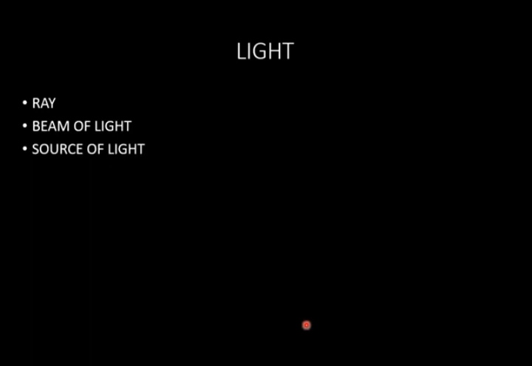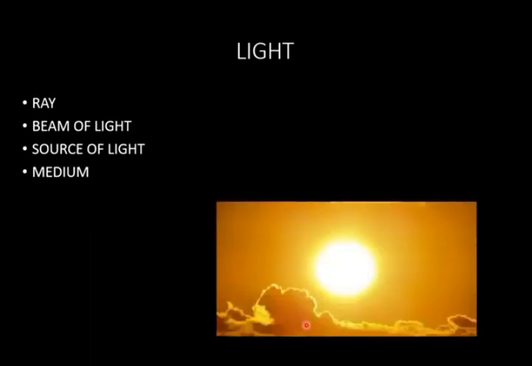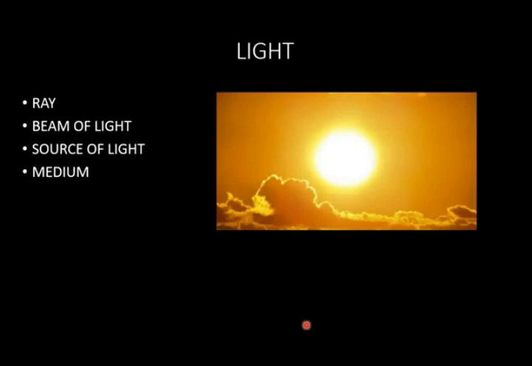Those objects which give out light from them are known as sources of light. For example, the sun emits light, so we can say it is a source of light. Medium: those substances through which light can travel are called medium.